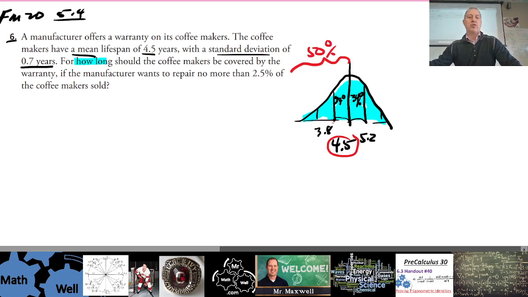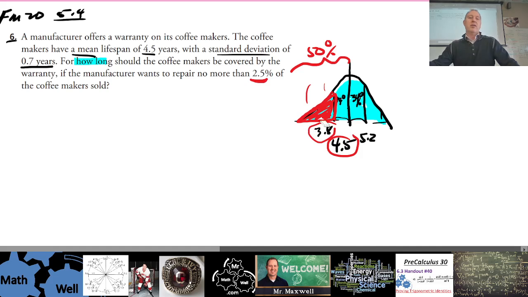Now, do they want to go to 3.8? Well, if they offer a warranty up to 3.8 years, then what percentage is this part? What percentage is this, right? So you have roughly, what are your numbers there? 13.5 and 2.5? What is that from your diagram? It's 13.5 and then 2.25 and 2.15. Okay, so it's about 15-16%? Yeah. Okay, so they only want to repair or replace 2.5%.